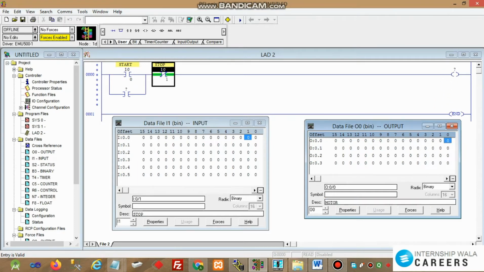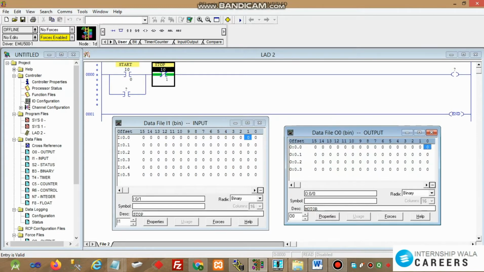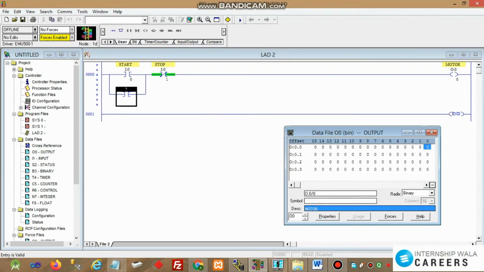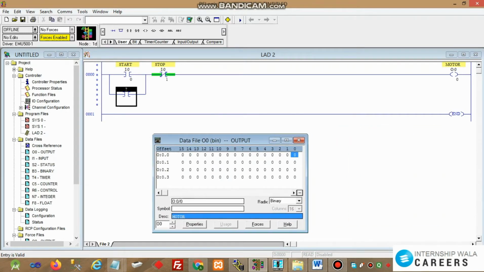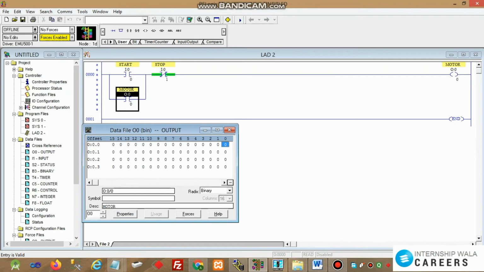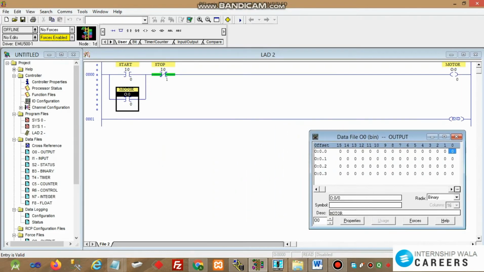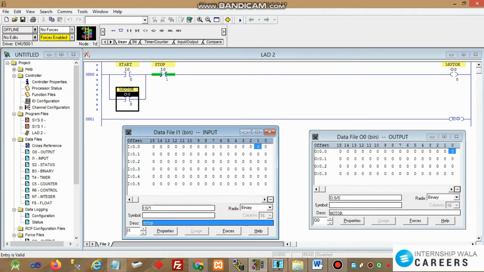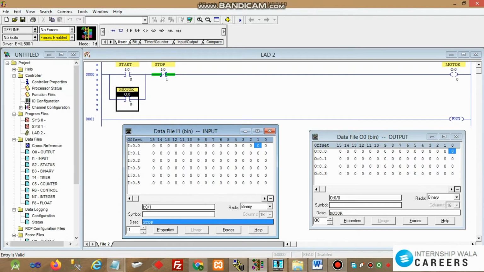It has to be properly attached. Now since we want to run the motor continuously, we add the same value of the output here. It is O:0/0. We name it as motor. Now this ladder logic program is created this way. The input and output values are shown here.